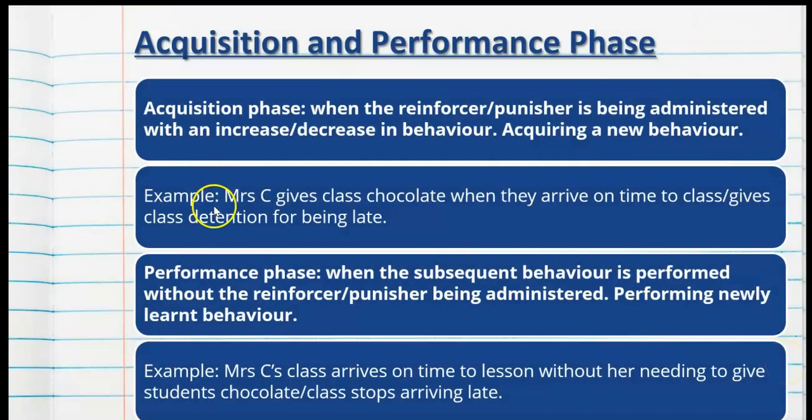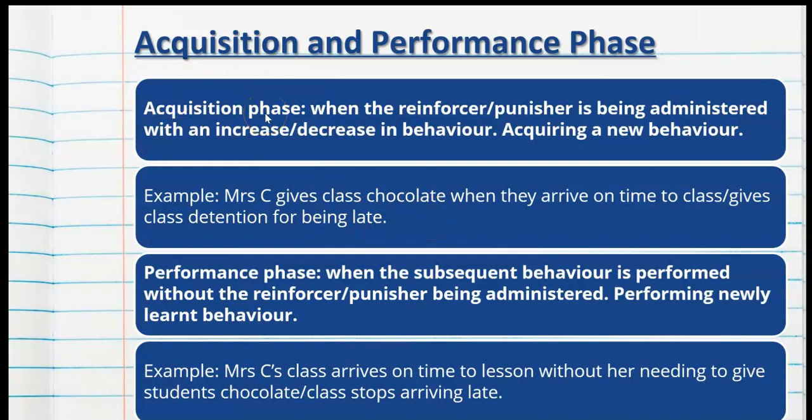Let's now look at the process of operant conditioning in terms of the acquisition and performance phase. The acquisition phase of operant conditioning is when the reinforcer or punisher is being administered with an increase or decrease in the behavior. So it's the process of acquiring a new behavior, hence the term. So again, for example, I give my students a chocolate when they arrive on time to class, or give them a detention for being late. So this is the behavior I'm targeting, this is the behavior I'm trying to shape,